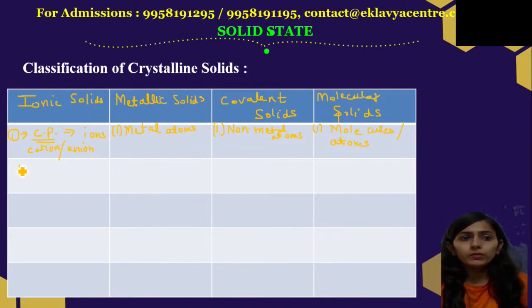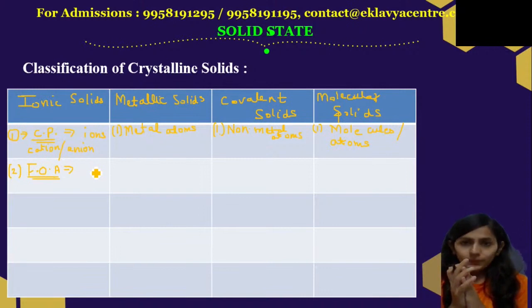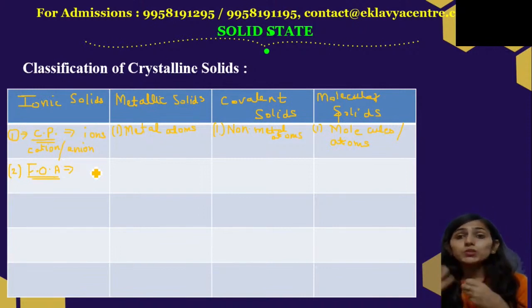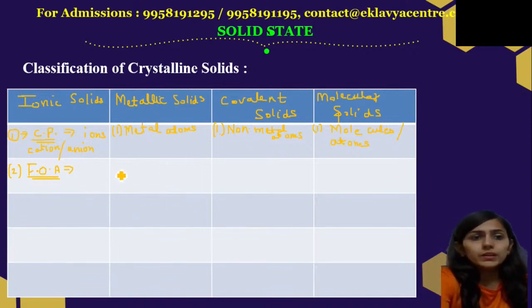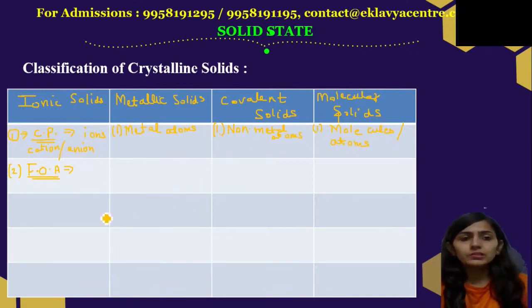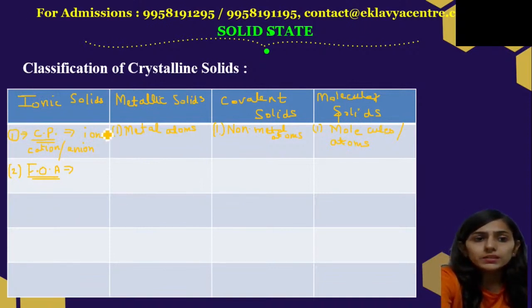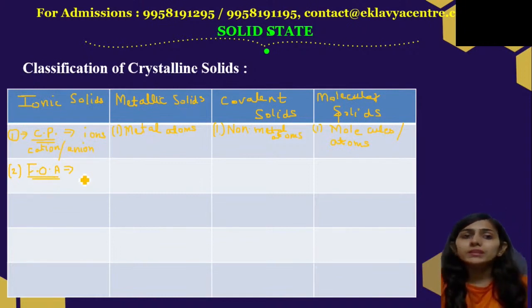Now the second point of difference is the force of attraction. In case of ionic solids, we know that they have a strong force of attraction, or in other words, a strong electrostatic force of attraction. The force of attraction is very strong in ionic bonds, because they have positive and negative ions.